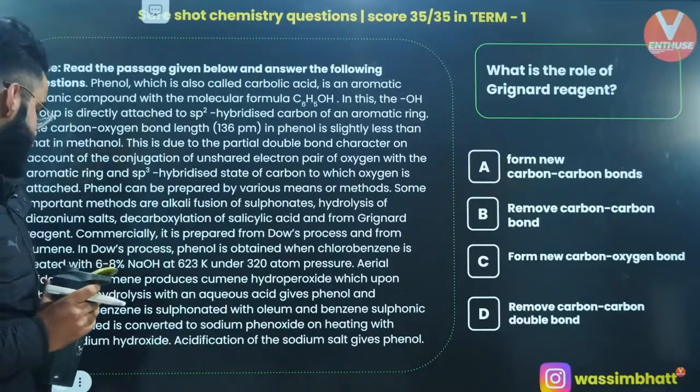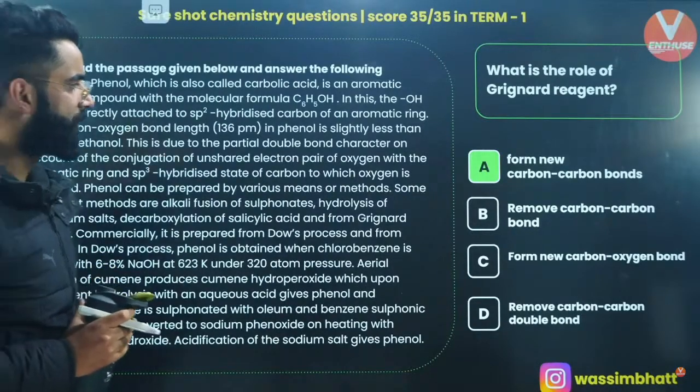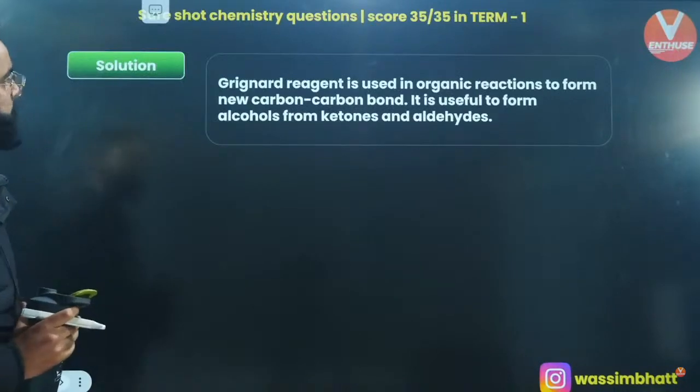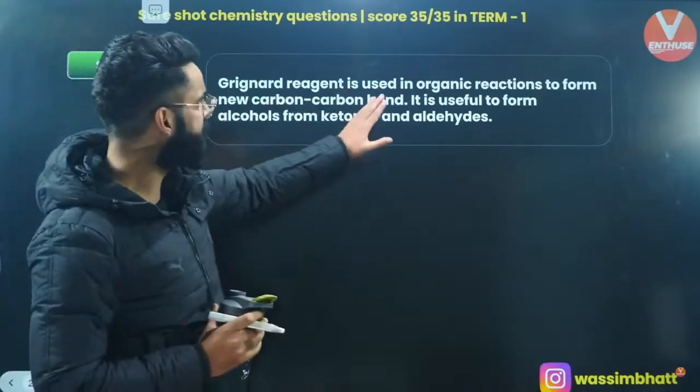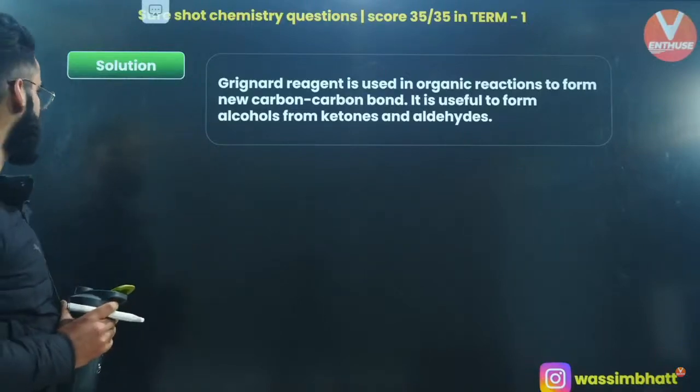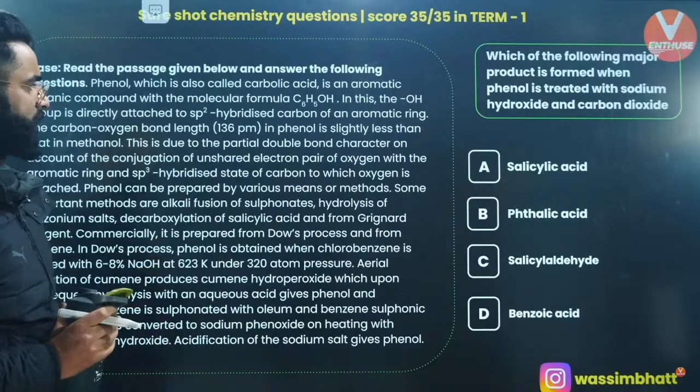Yes, it's going to be form, right? To form new carbon-carbon bonds. That is the role of Grignard's reagent. Grignard's reagent is used in organic reactions to form new carbon-carbon bonds. It is useful to form alcohols from ketones and aldehydes. That's something which every one of you would be knowing.